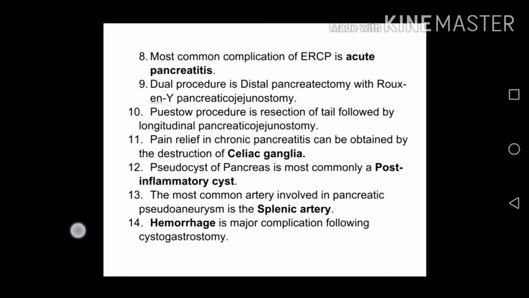Dual procedure is distal pancreatectomy with Roux-en-Y pancreaticojejunostomy. Poston procedure is resection of tail followed by longitudinal pancreaticojejunostomy. Pain relief in chronic pancreatitis can be obtained by destruction of celiac ganglion.